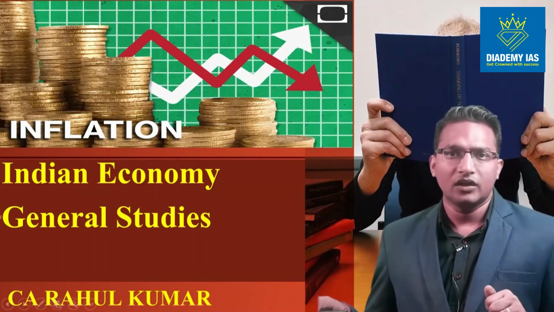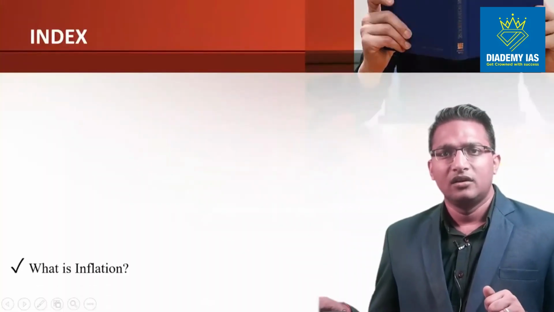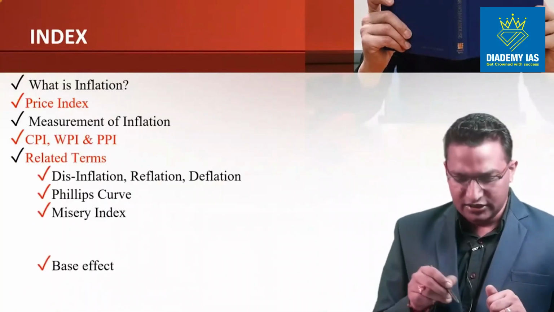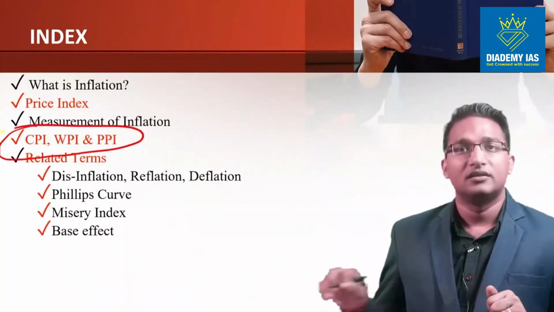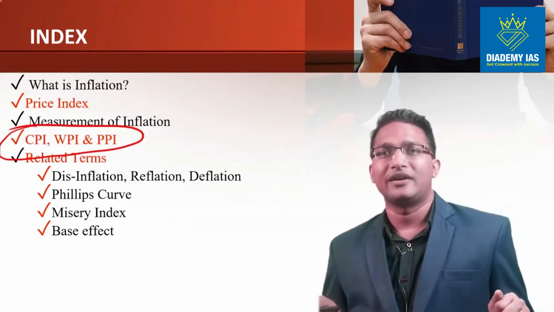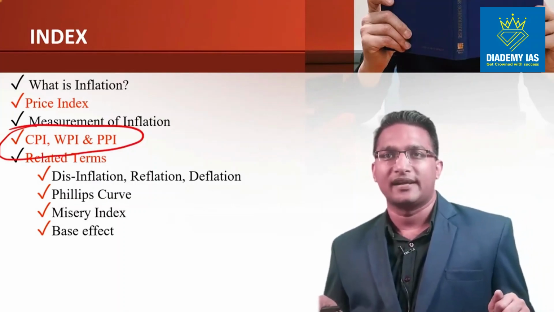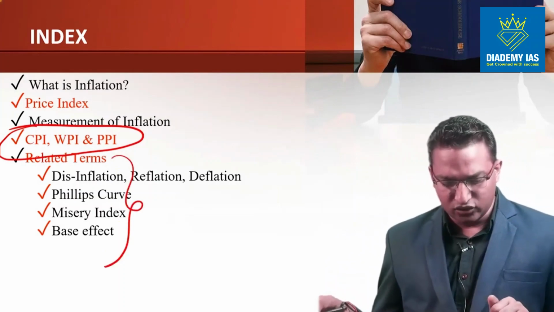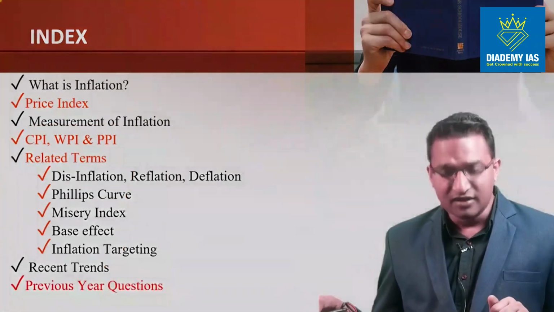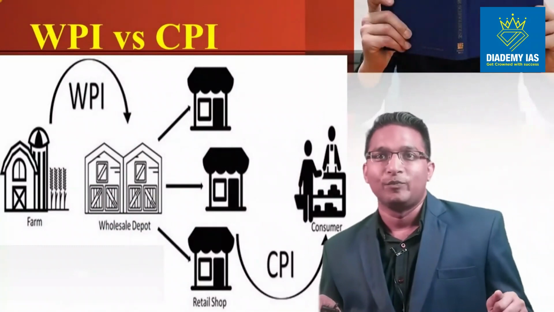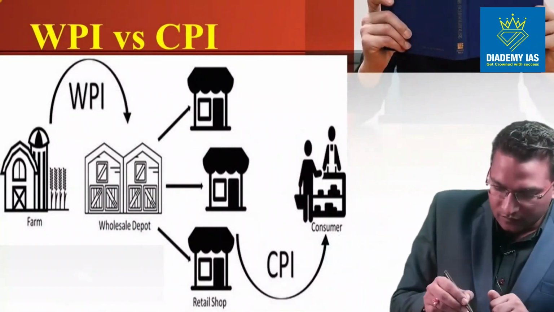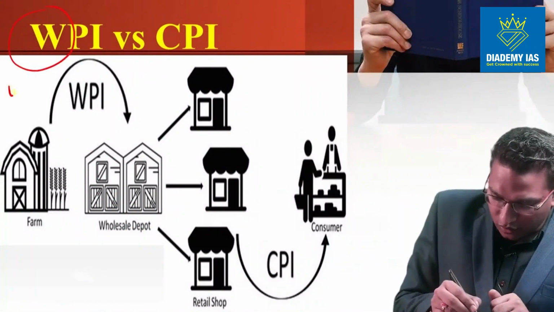Right? So now in this session we will discuss CPI, WPI and PPI: consumer price index, wholesale price index and producer price index. Then in the next session we will discuss these associated terms, and finally we will discuss some of the previous year questions. So, wholesale price index. W here stands for wholesale.